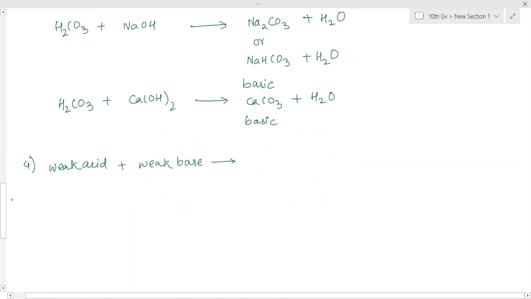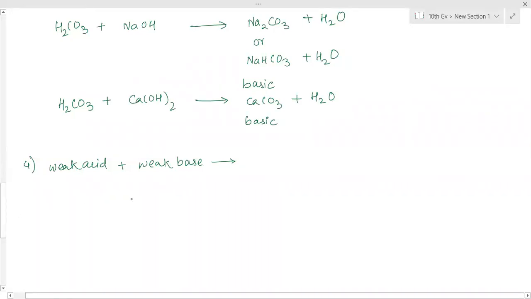Among the examples you learned in the beginning, HCl, H2SO4 and HNO3 are the strongest ones and all others are weaker. And in bases, sodium hydroxide and potassium hydroxide are stronger. Just below that, calcium and magnesium will come, but they are moderate, not weak bases. And below that, aluminium, zinc, copper, iron, those hydroxides are weaker bases.